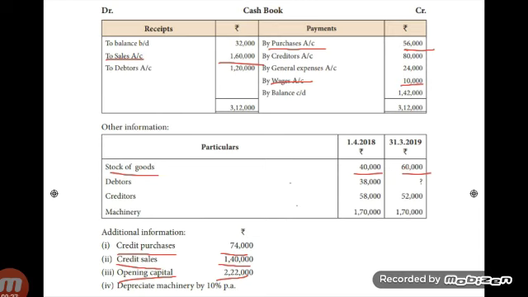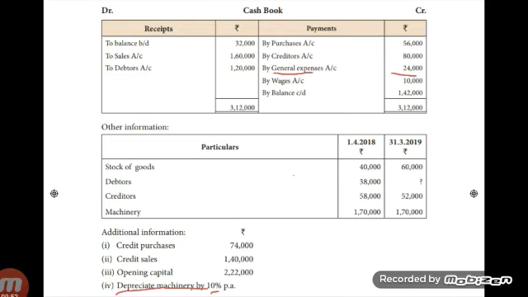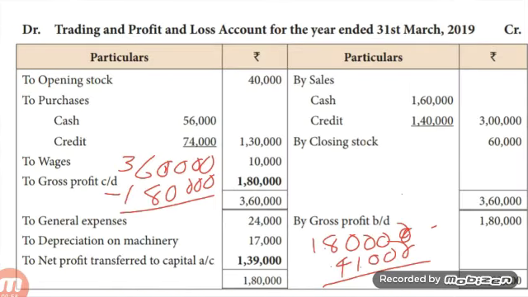Okay, come to the credit side. Credit side first item is by sales. Cash sales 1,60,000. Add credit sales 1,40,000. Underline, write the sum in outer column. Then closing stock, by closing stock 60,000. Now we entered all items on trading account. Then balance trading account.